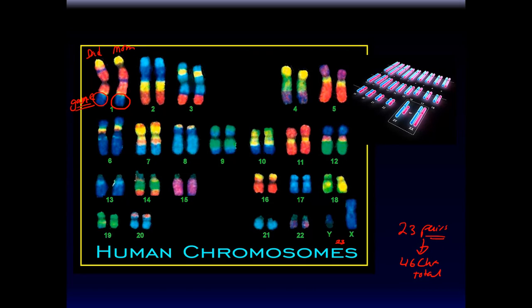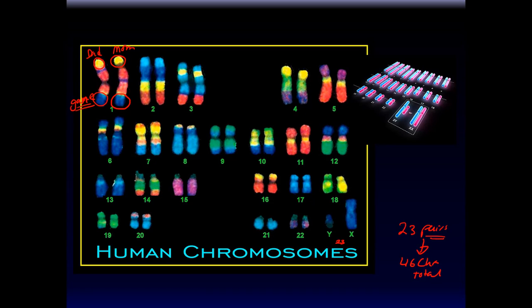Dad's chromosome might say curly hair, and mom's chromosome might say straight hair. So even though they look similar, they are homologous. In other words, they code for similar things, but they say different things. They give different commands.